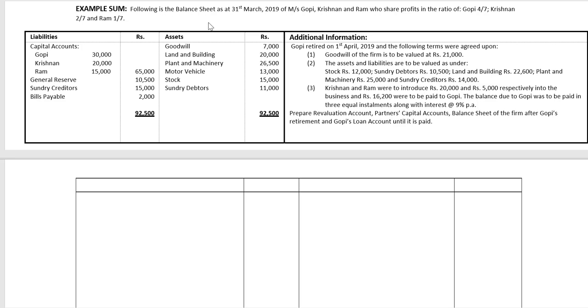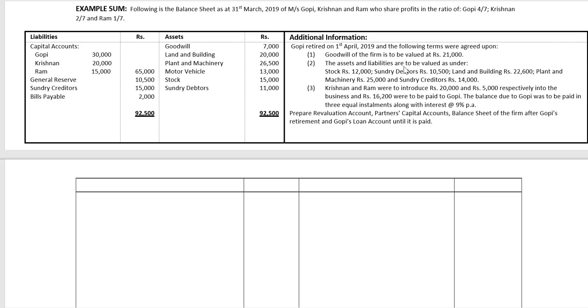Following is the balance sheet as at 31st March 2019 of Messrs. Gopi, Krishnan and Ram, who share profits in the ratio of 4/7, 2/7 and Ram 1/7. To the left of the screen we have the balance sheet given. On the right, additional information. Gopi retired on 1st April 2019 and the following terms were agreed upon.